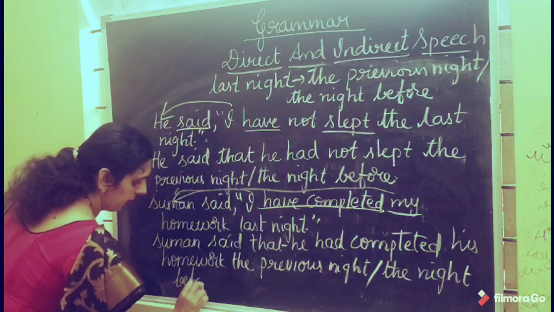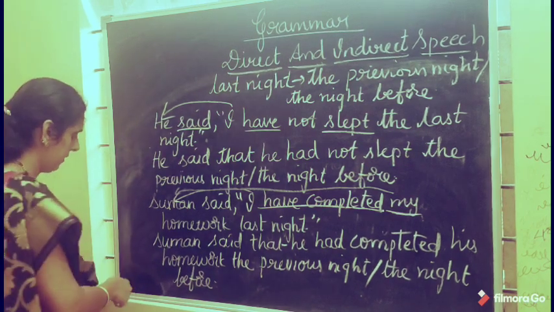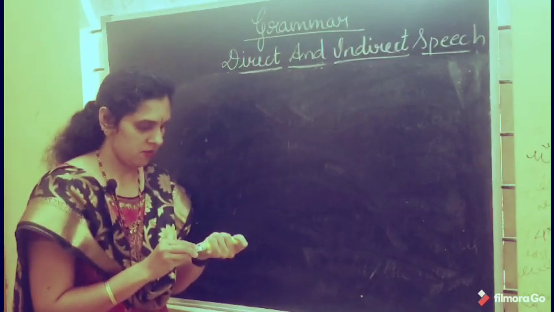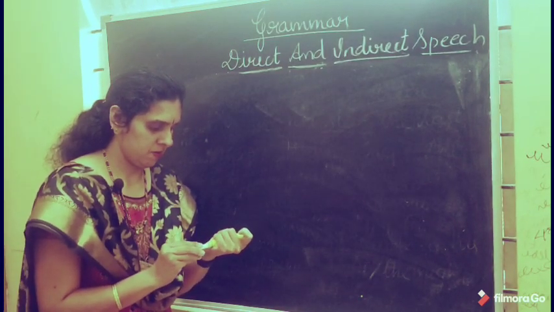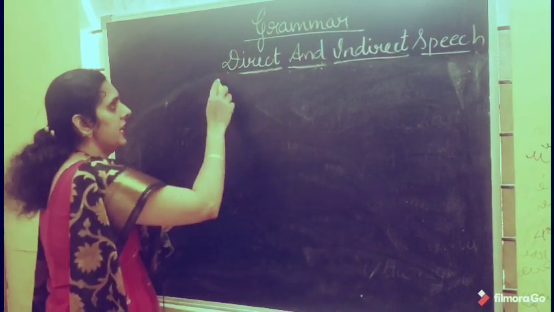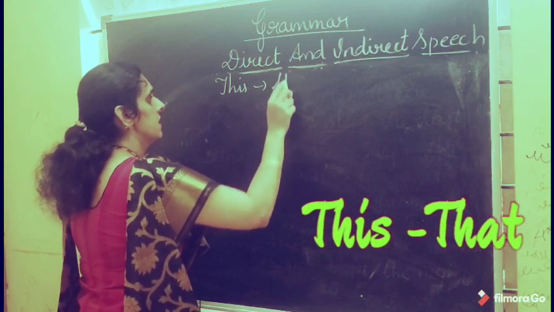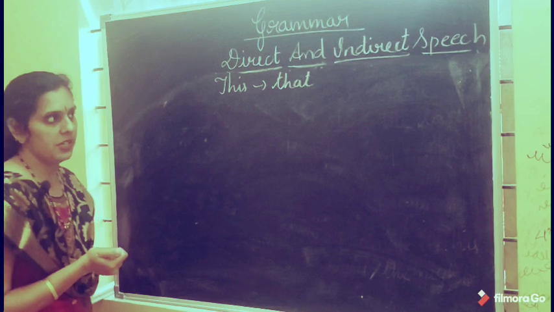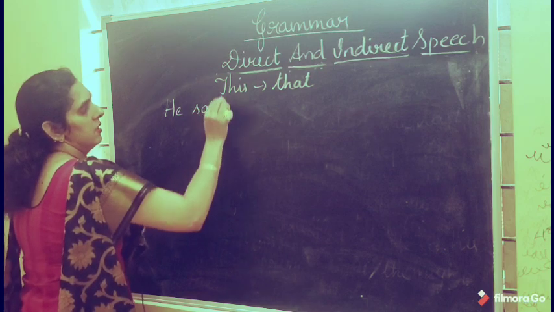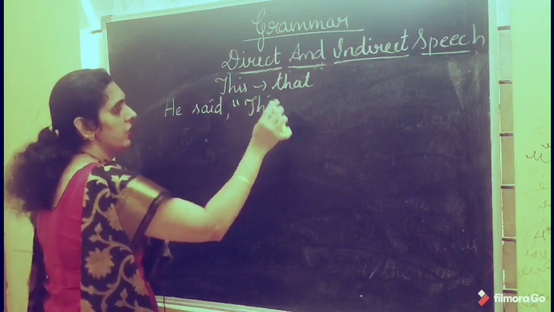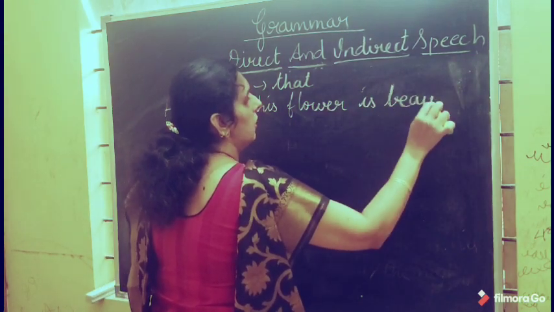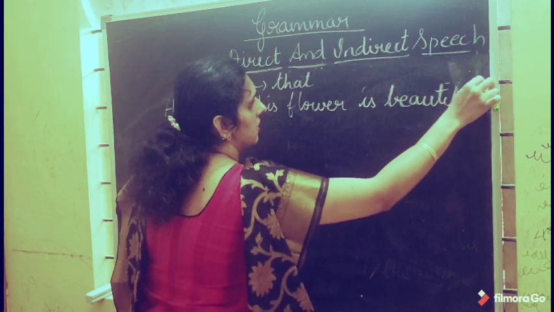Now let us see the next rule. This changes to that. How does it happen? See, this changes to that. He said, "This flower is beautiful."